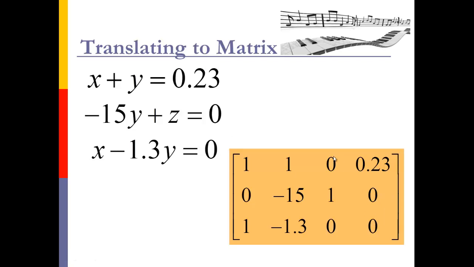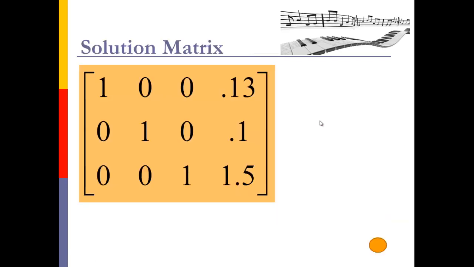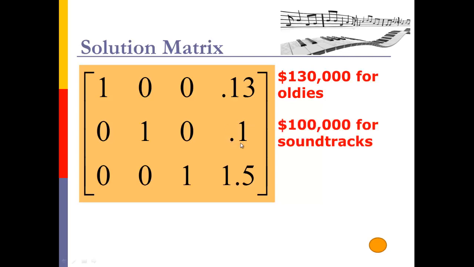Okay, so now that we've got our matrix, basically solve this matrix either by hand or using the technology. When you do that, you get a nice solution matrix like this, looking really fine. Remember that this one right here represents x equals 0.13, and in this case this is 0.13 millions of dollars, and that would represent $130,000 for oldies. This second row right here has a 1 in the second column. That's my y value. So I have y equals 0.1. Y was the soundtracks. So 0.1 million. So I'm looking at $100,000 for soundtracks.